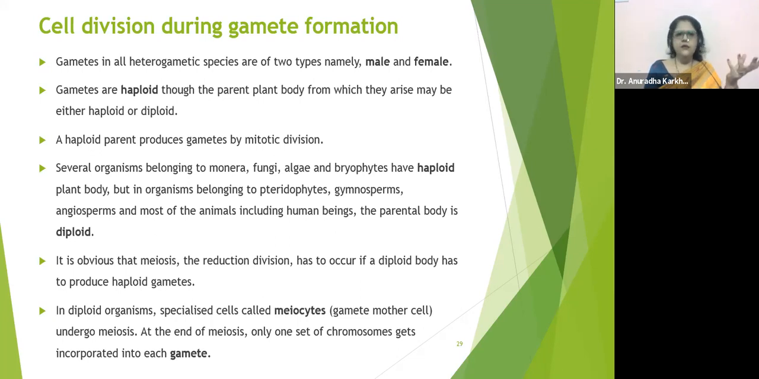Our germinal cells undergo meiosis to form haploid gametes is what we have already studied. It is obvious that meiosis, the reduction division, has to occur if a diploid body has to produce haploid gametes, correct? In diploid organisms, specialized cells called the meiocytes, or also called the gamete mother cells, undergo meiosis. At the end of the meiosis, one set of chromosomes gets incorporated into each gamete, making 4 haploid gametes. Okay.